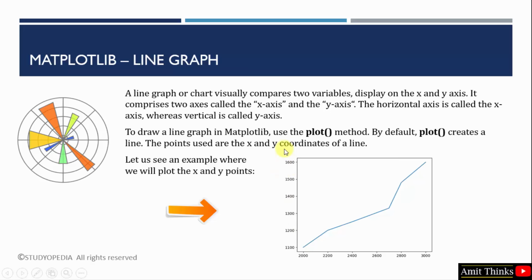To plot it we use the plot method. Under this we need to set only the x and y points, that is the value of the x and y coordinates. Okay, let us see an example to understand the concept.